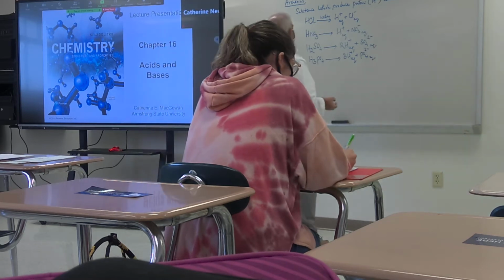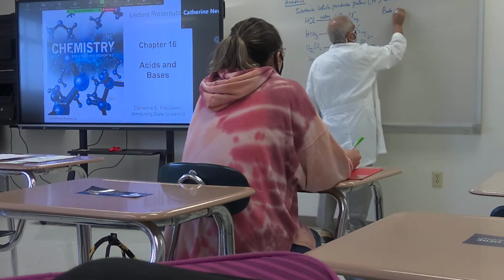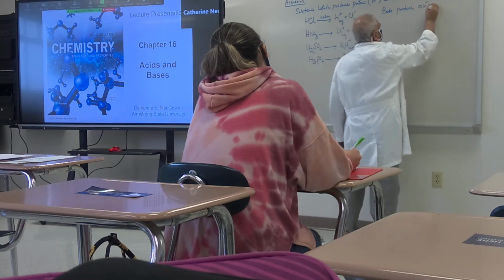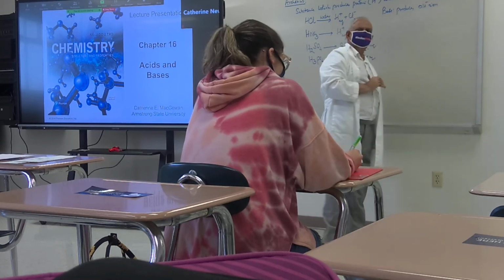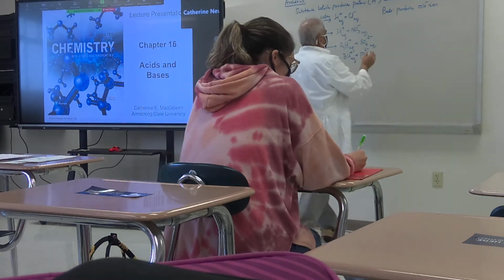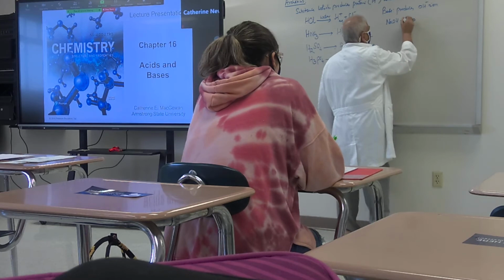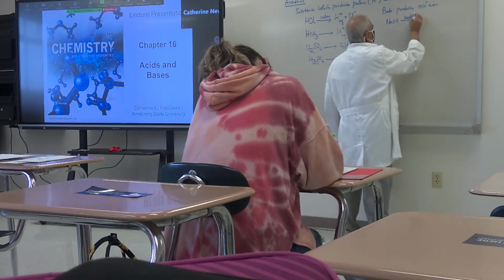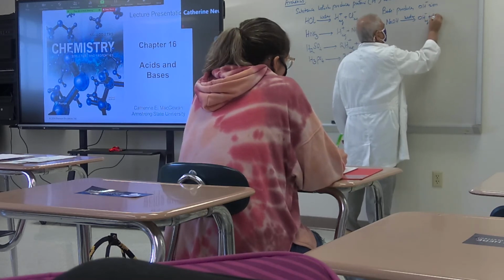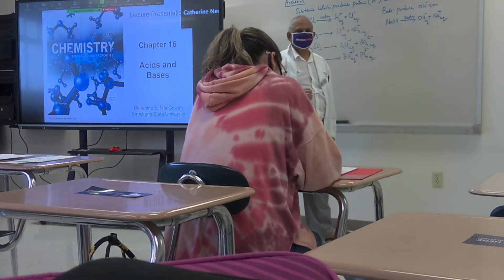What is a base? According to Arrhenius, a base is a substance which produces OH minus ions, hydroxyl ion. For example, if you take sodium hydroxide and you dissolve this in water, it produces OH minus (aq) plus Na plus. You know the meaning of aq, correct? Aqueous.